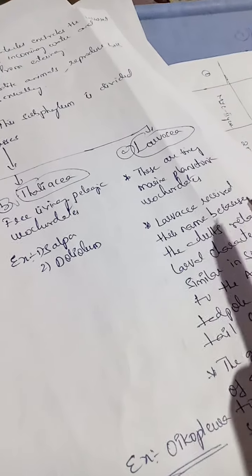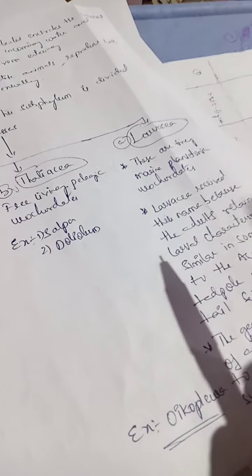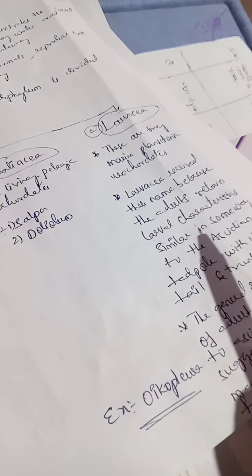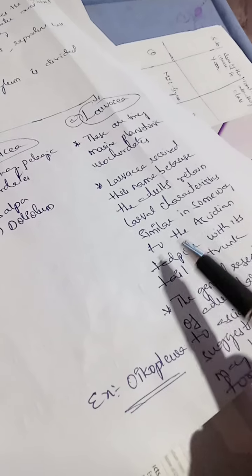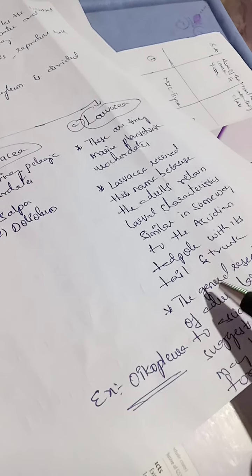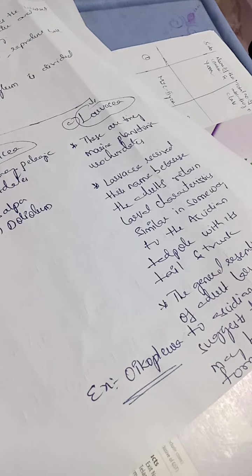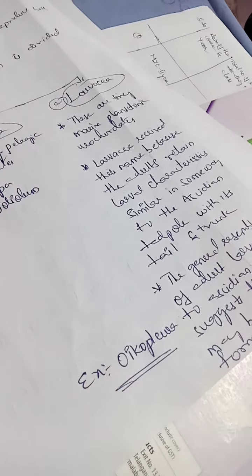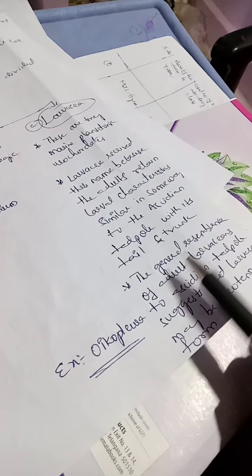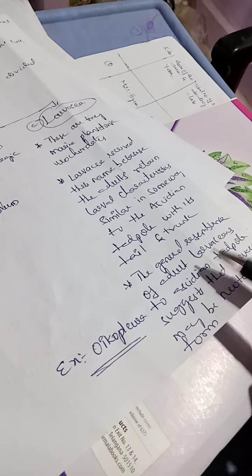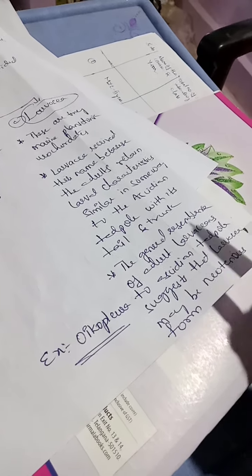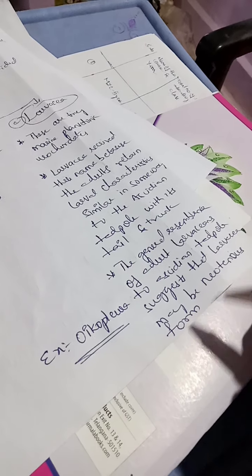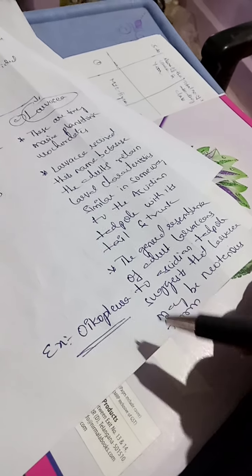Larvacea received their name because the adults retain larval characters similar in some way to the ascidian tadpole with its tail and trunk. The general resemblance of adult Larvacea to the ascidian tadpole suggests that Larvacea may be a neotenous form.